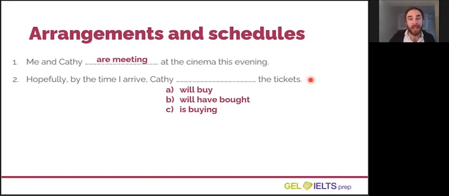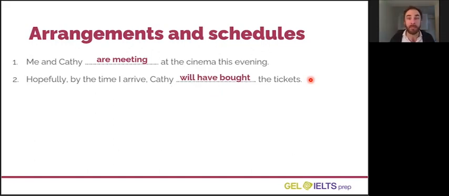The correct option here is B. This is future perfect. Hopefully, by the time I arrive, Kathy will have bought the tickets. I'm not saying that Kathy will buy the tickets when I arrive. No, I'm saying Kathy, at some time before my arrival, will buy the tickets. So by the time I arrive, Kathy will have bought the tickets. They will be ready for us to use when I arrive.